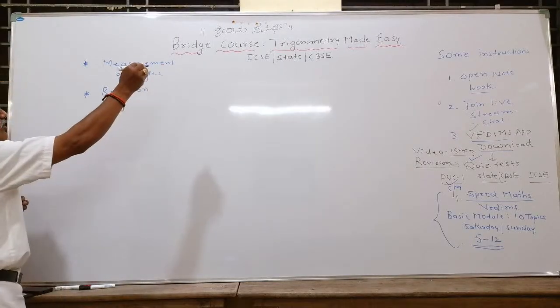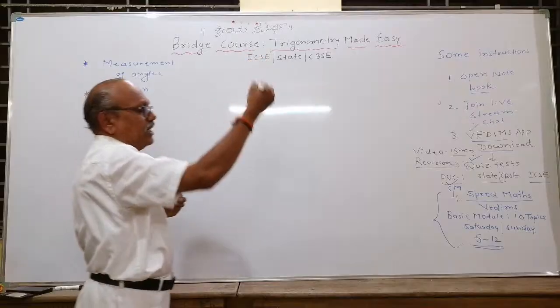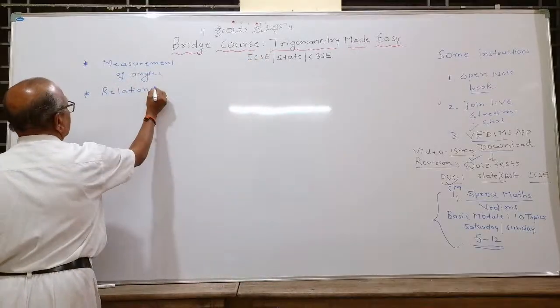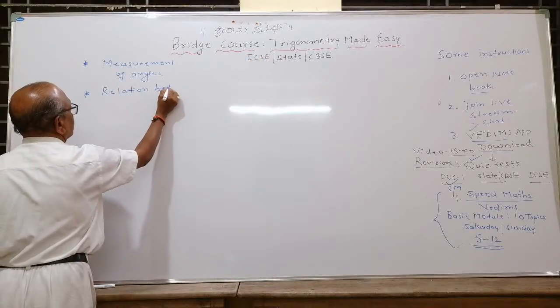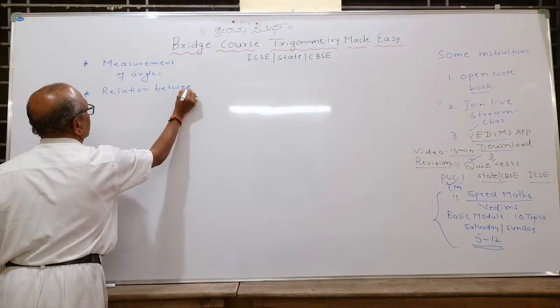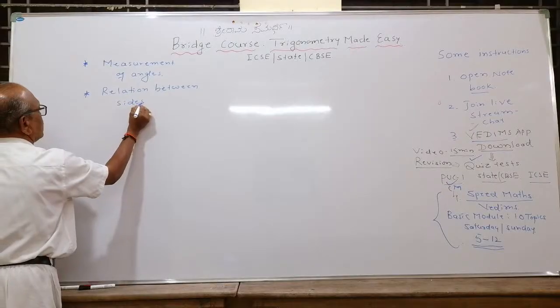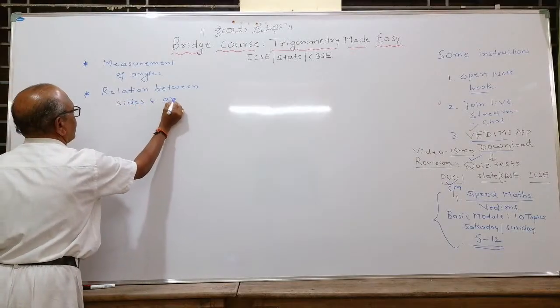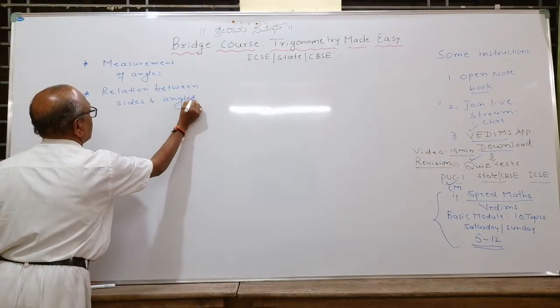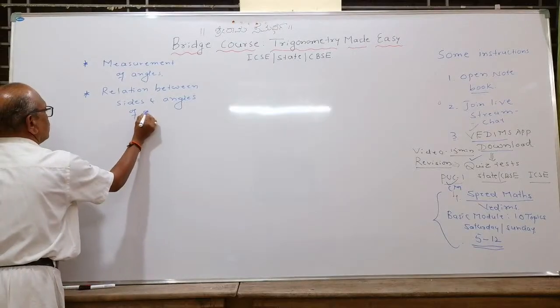Trigonometry: tri means 3, gono means angle, metria means measurement.